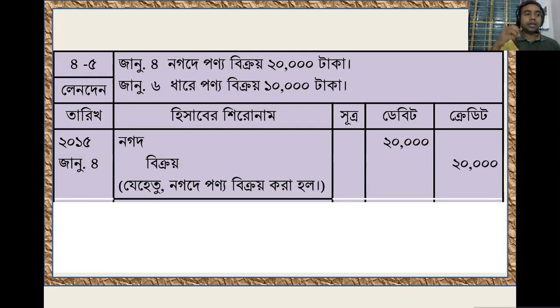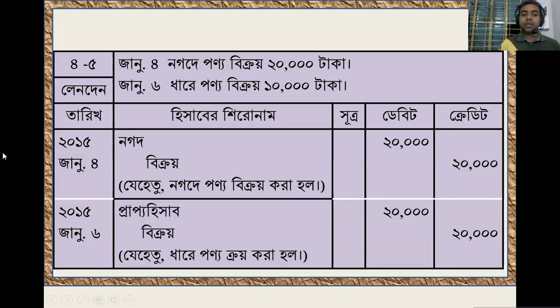So we will receive the amount, and when the question comes to you, the amount we will receive means accounts receivable. It is similar to an asset. You have to keep in mind, it is also similar to an asset. So accounts receivable will be debit, as assets have increased, and side by side revenue has already increased, so sales revenue will be credit. Accounts receivable debit and sales credit. Okay.